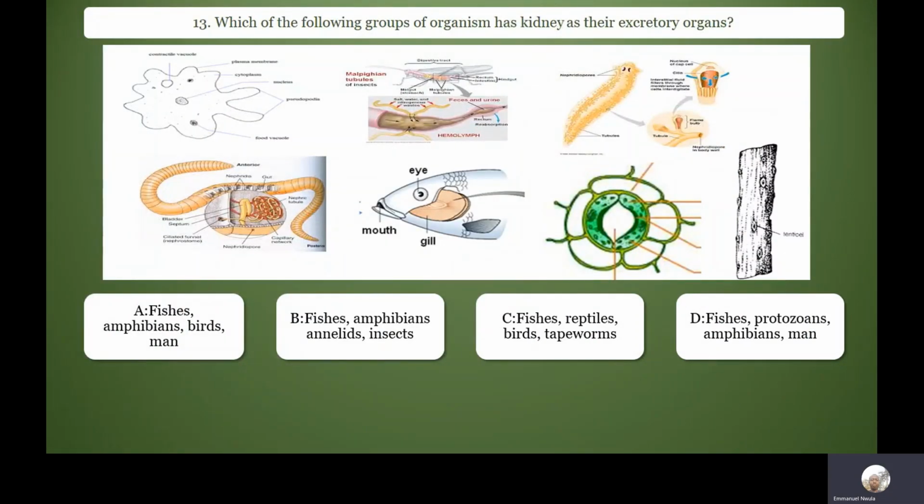Which of the following groups of organisms has kidney as their excretory organs? Vertebrates. The correct option here is A. Fishes, amphibians, birds, man. They have kidney as their excretory organ. The other options, you can't see kidney in insects, you can't see it in tapeworms, you can't see kidney in protozoans. So the correct option here is A.